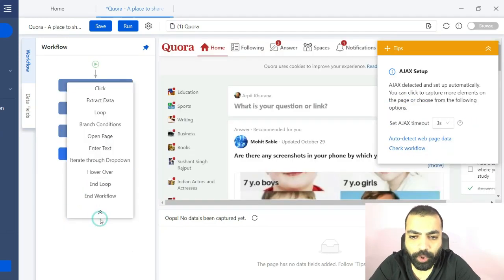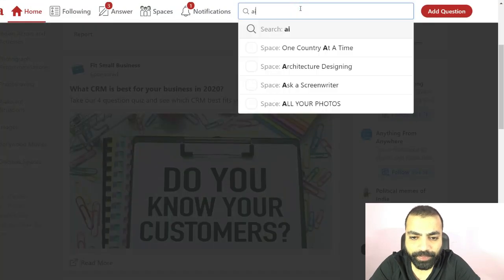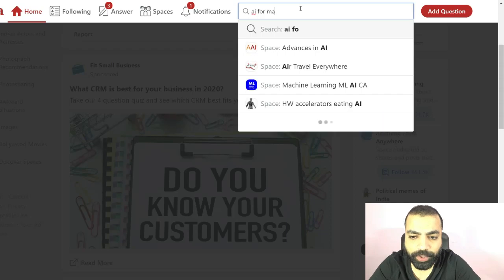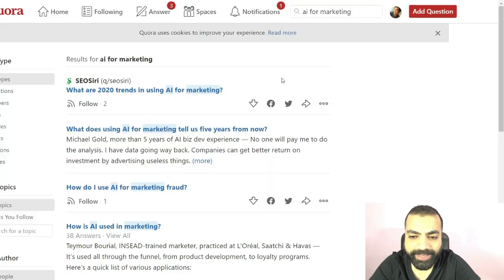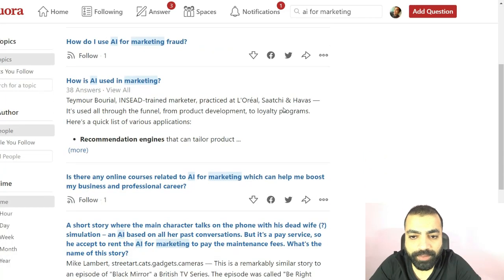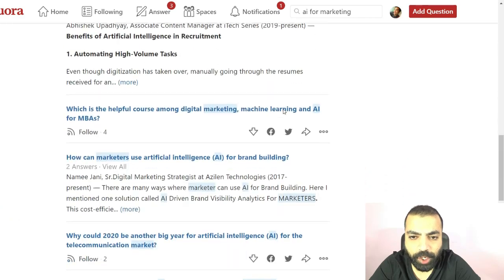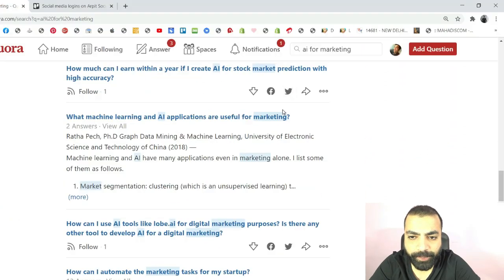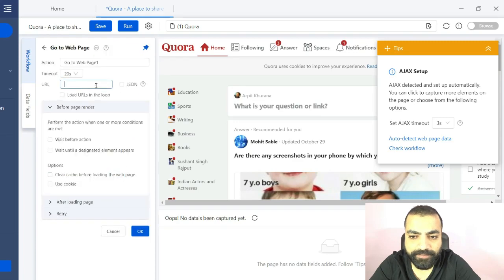Then add a step, open page. Now we want to add the page here that we want to scrape. So head on to Quora, put in your keywords in the search bar. Like my niche is AI for marketing, so I will put in that. On this page, Quora will show you all the questions people have asked regarding this topic. We will copy the link of this page, go back to Octoparse, get into the action settings of the step, go to web page and paste the URL.